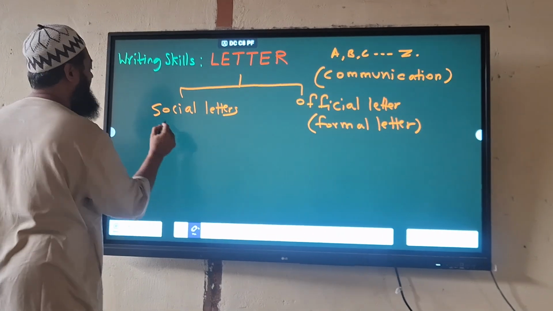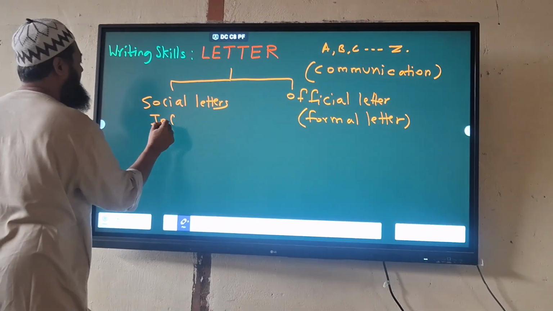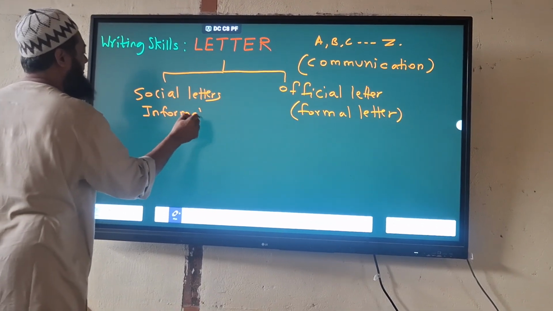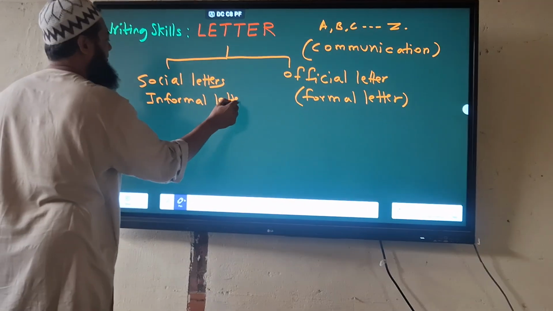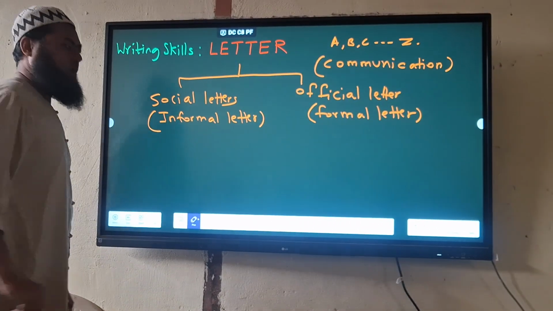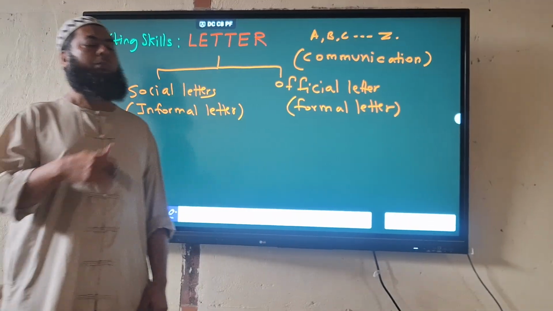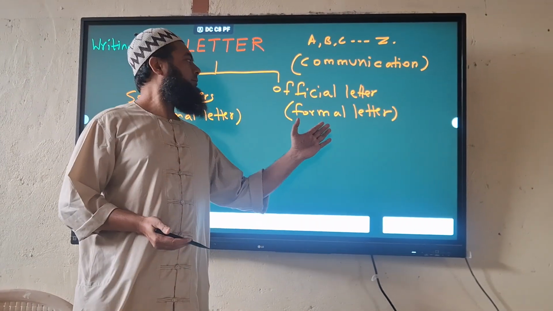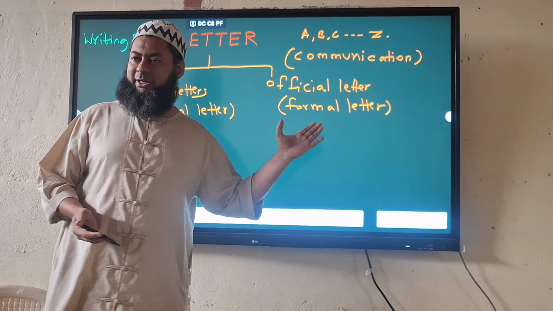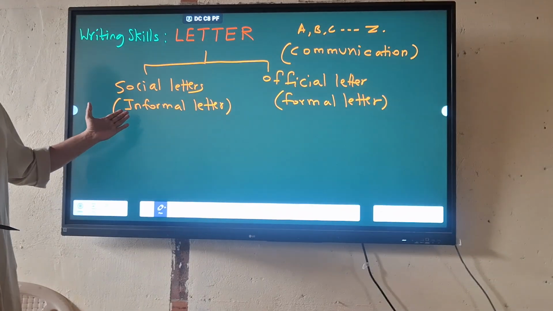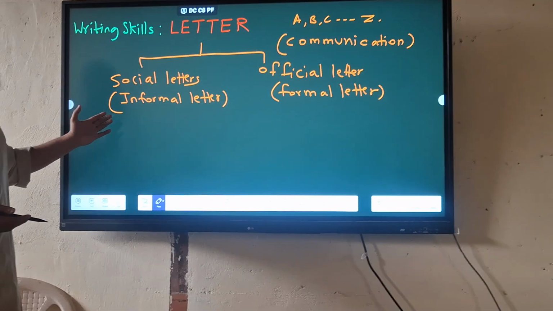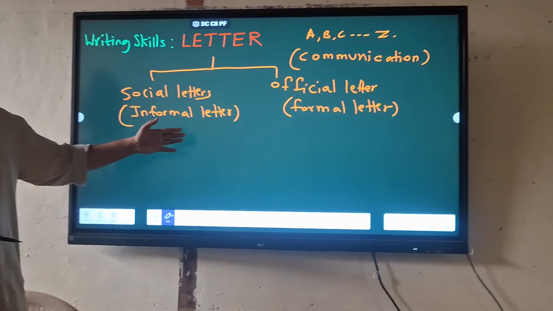Like how this is formal, this is informal letter. So you have two types of letters now, depending upon to whom you are writing. One, official letter, or you can say formal letter. Another one is social letter or informal letter.